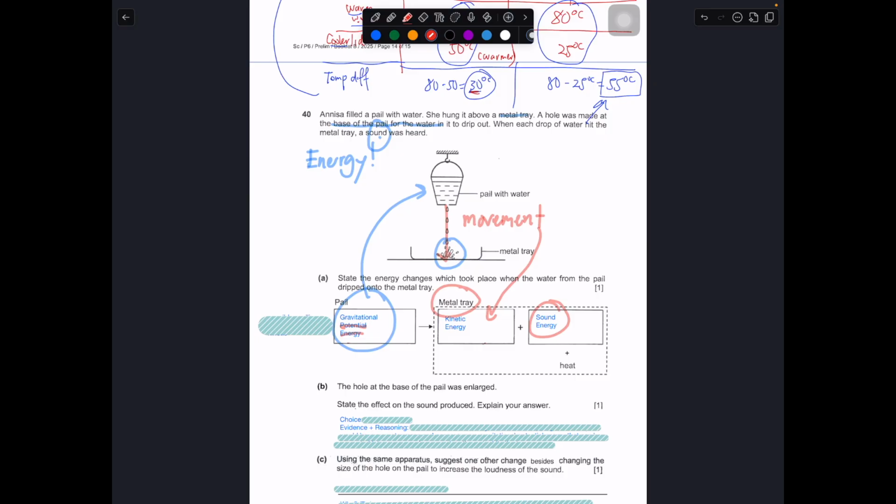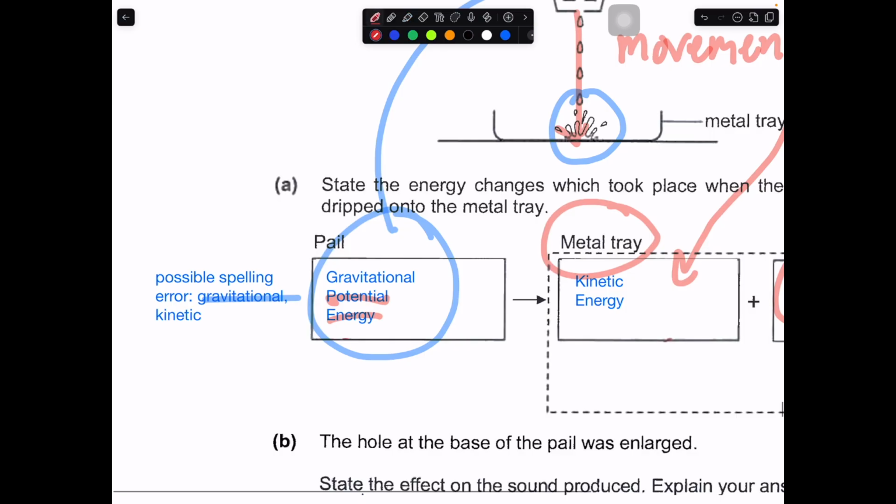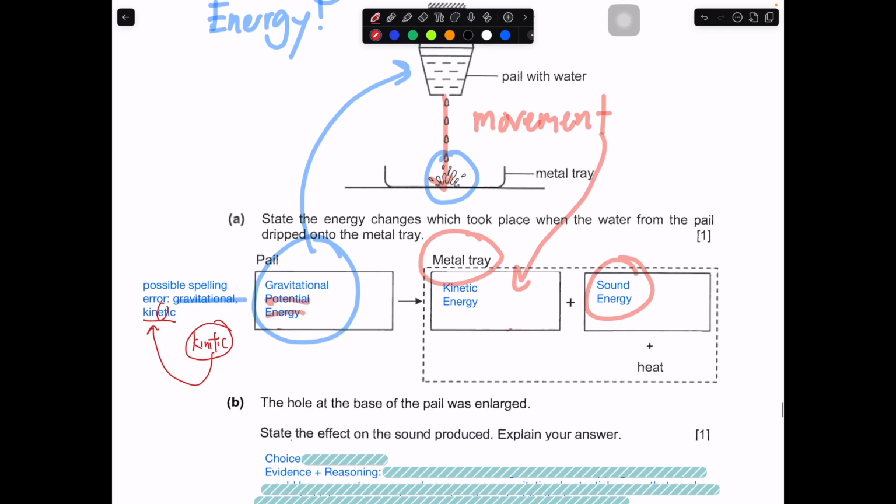So what is the common mistake? Common mistakes are actually that people spell it wrongly. Usually people spell gravitational wrongly because it is such a long word. Sometimes the T is missing or sometimes the A is missing. Kinetic, usually people will spell it correctly, but sometimes the E is missing, then it becomes an I. Minor spelling errors, you still can make it out, it is alright, but if possible, just write down the correct words for this.